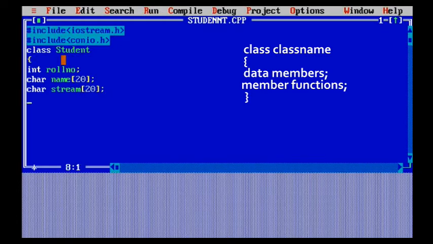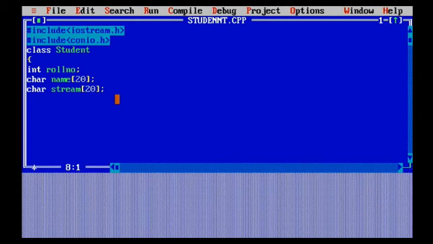Before coming to classes, you must be clear about the different kinds of data types and conditional statements, and how we work with these things. Everything you must be clear about beforehand. I would suggest you understand that first, and only then step on to classes. Now after that, we have the access specifier. As I have not given an access specifier before roll number, name and stream, all the members are private by default. Private members cannot be accessed in the main function.